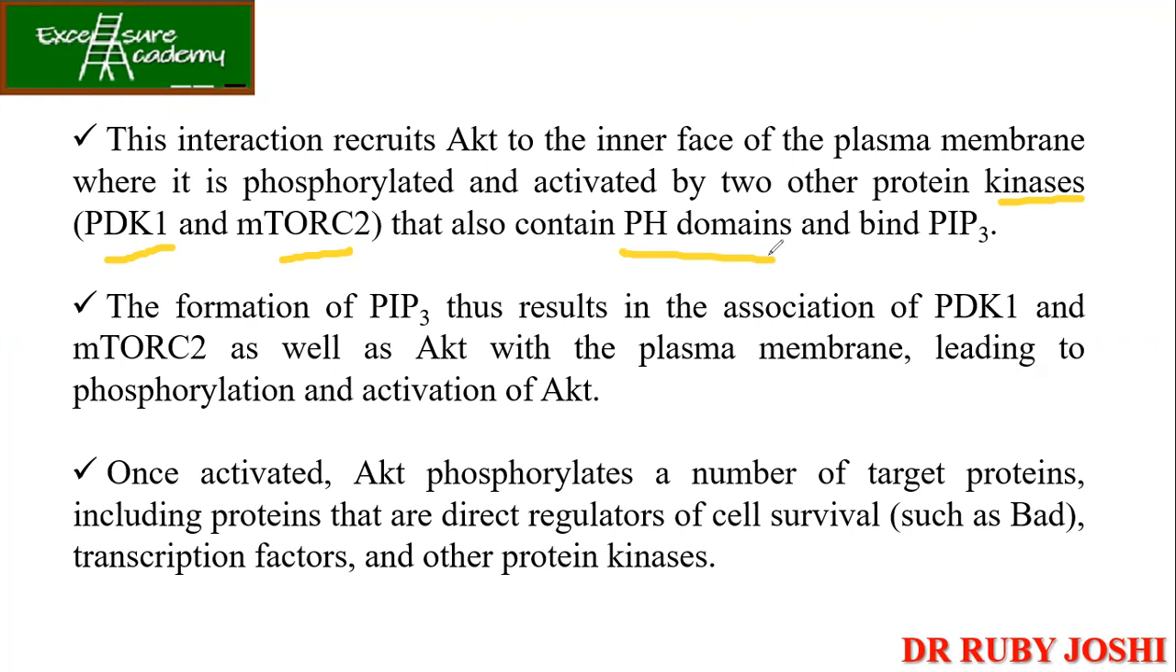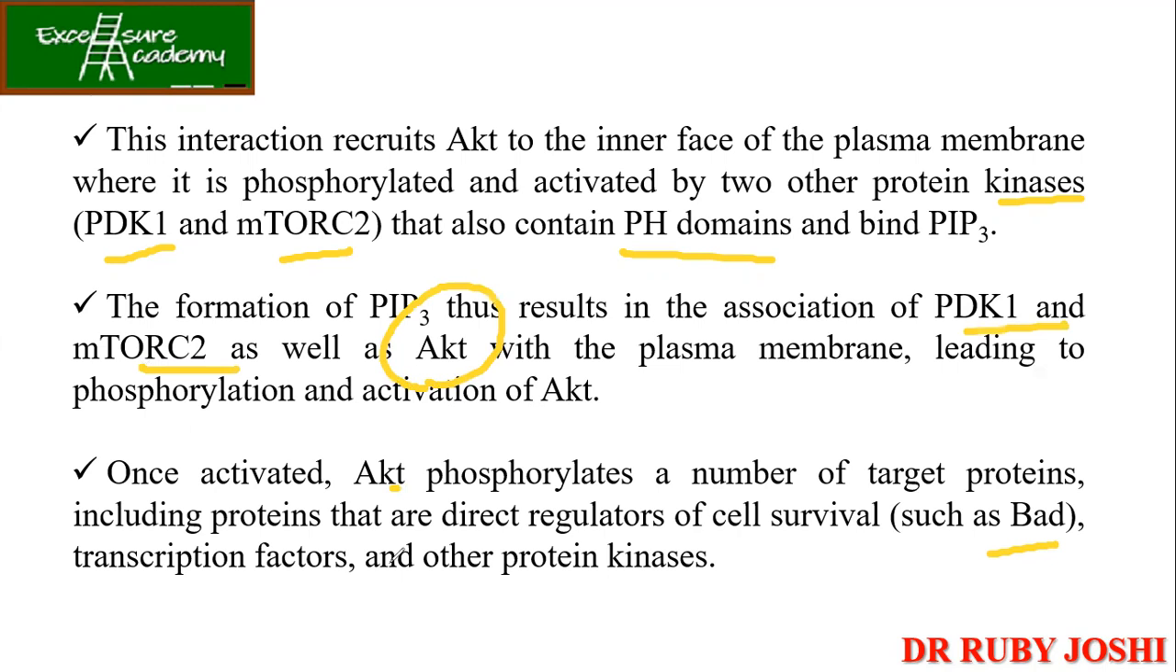Now the formation of the PIP3 and its association with PDK1 and mTORC2 as well as AKT with the plasma membrane leads to phosphorylation and activation of AKT. तो हुआ क्या है अभी तक, PIP3 will actually associate with mTORC2 and PDK1, finally activating the AKT. और जब AKT एक बार activate हो जाएगा, so what this AKT is going to do, it is phosphorylating the other target proteins, for example BAD, which is responsible for the cell survival, or the other transcription factors.